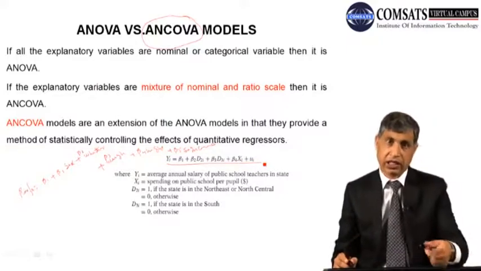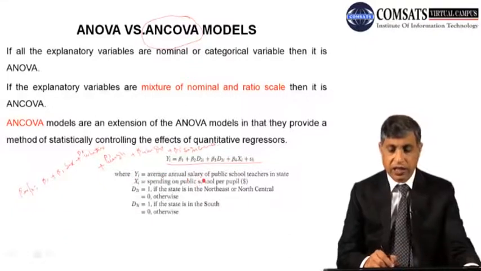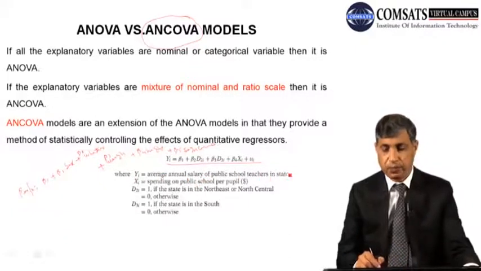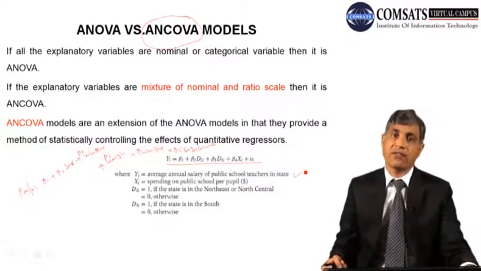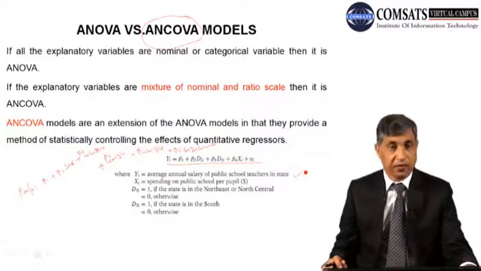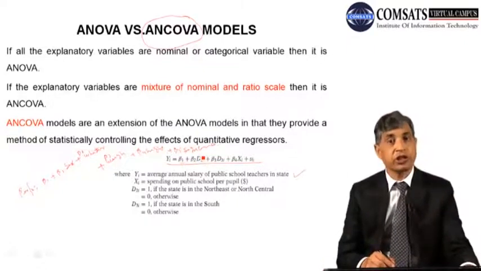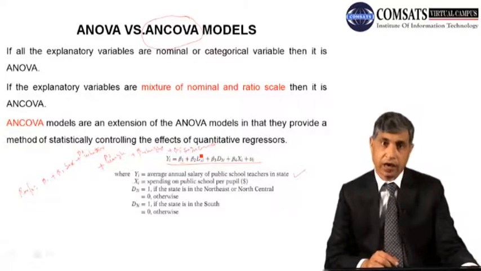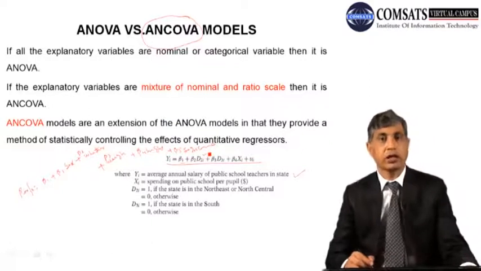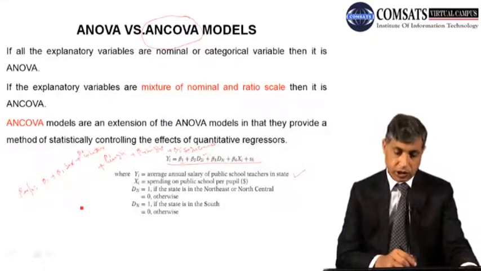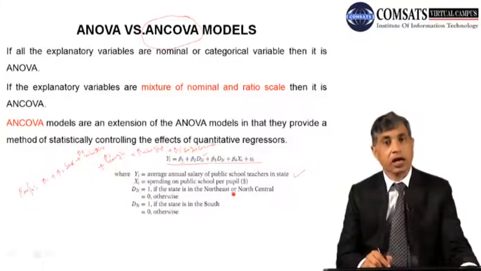That was another example of performance. What is this? Yi is now the average annual salary of a public school teacher in a state. We are rushing back to our first example of the dummy variable. Yi is the salary, beta 1 is the intercept. It means now we are using the technique of n-1 dummies. So this is D2i, which means 1 if the state is in the northeast.